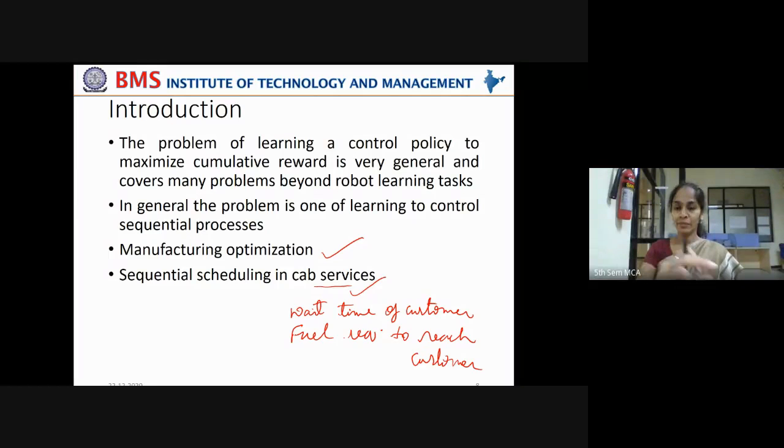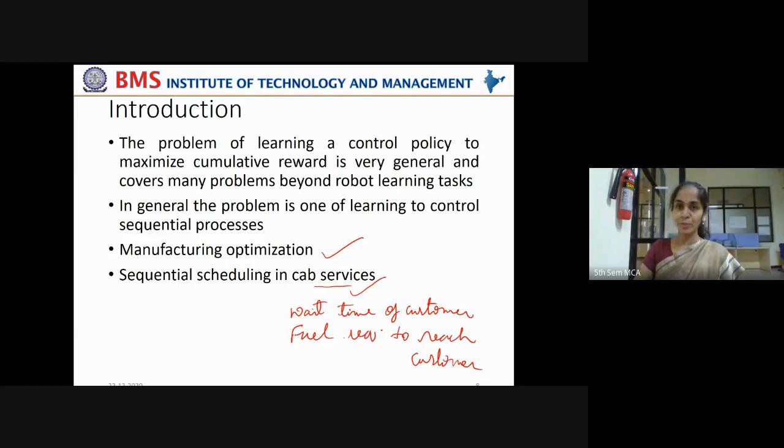If this taxi is assigned to him, meaning if this driver is referred to the customer, then how much fuel is consumed in order to reach the customer and how much time is he kept waiting? If that is very minimal, then that is the best step. It will gain high rewards.